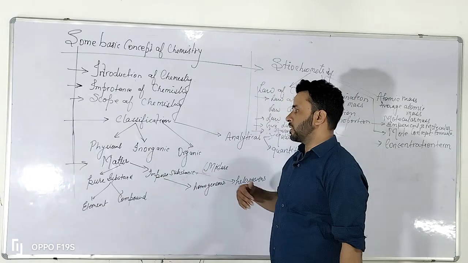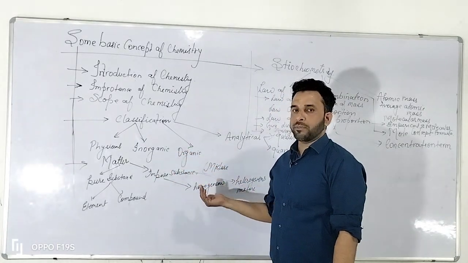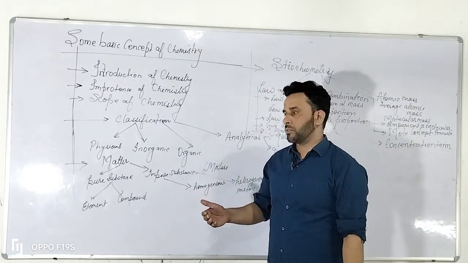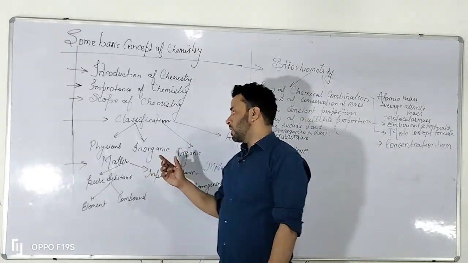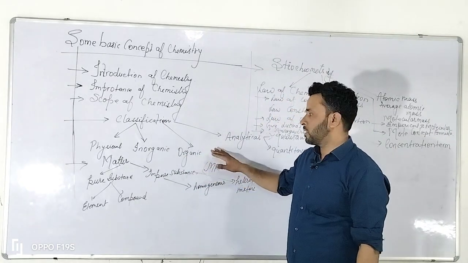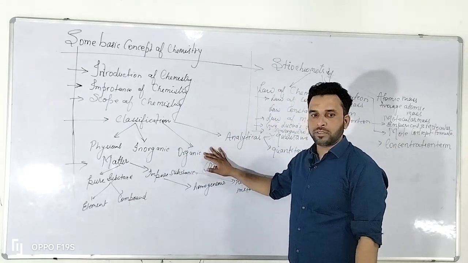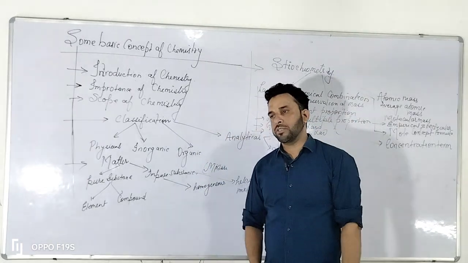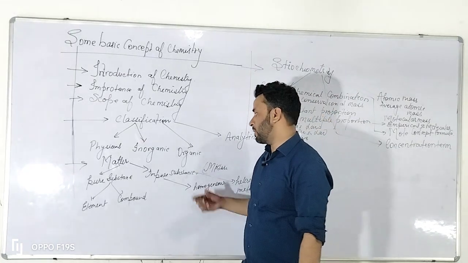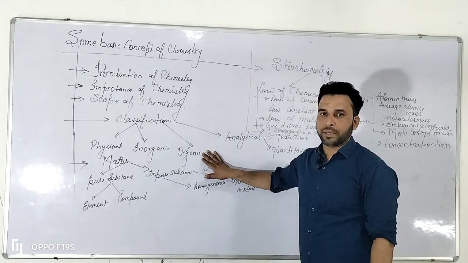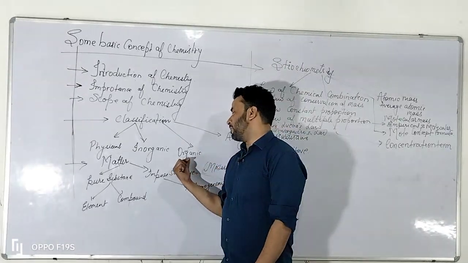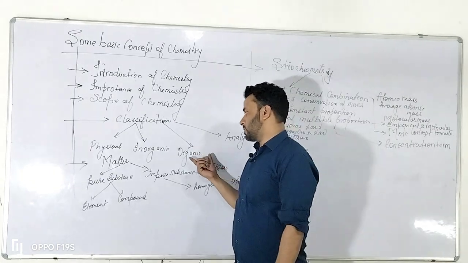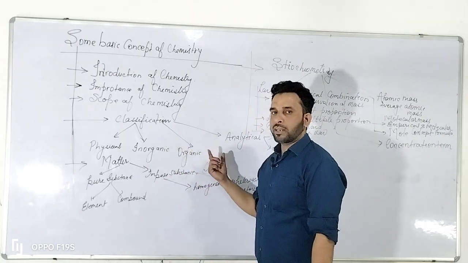Next, then after we will cover the inorganic chemistry, that deals with the study of compounds other than carbon and hydrogens. Then after we will cover the organic chemistry, that includes the hydrocarbons, the compounds that are made up from carbon and hydrogens. Also there are many other elements that make the organic compounds. Basically, organic compounds you have learned in class 10 about carbon and its compounds, and we will just elaborate on this at the class 11 level.